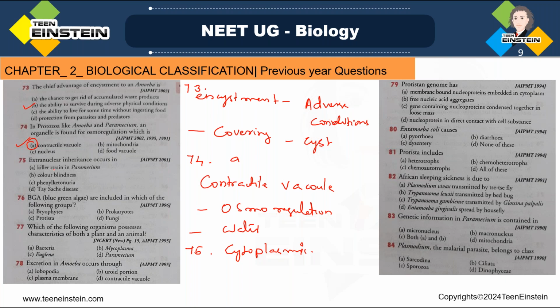And this is due to the presence of which particle we said? Kappa particles, right? And this is found in most eukaryotes. Okay, so here you can see option A, killer strain in paramecium. So option A is the right answer.